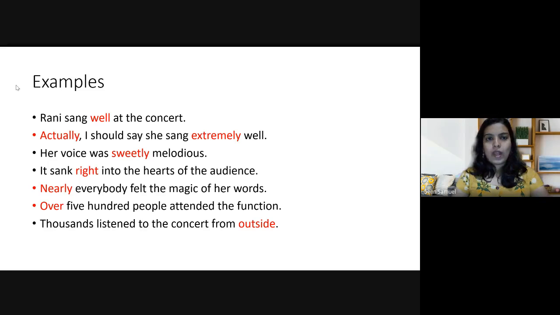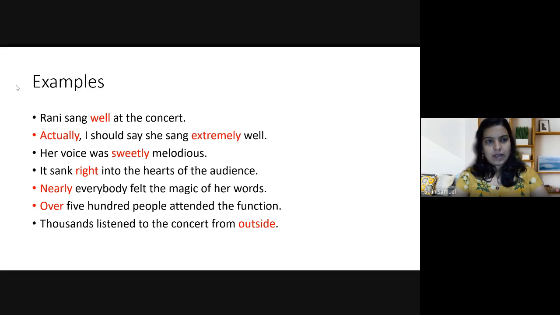Rani sang well at the concert. Actually, I should say she sang extremely well. Her voice was sweetly melodious. It sank right into the hearts of the audience. Nearly everybody felt the magic of her words. Over 500 people attended the function. Thousands listened to the concert from outside. So these are a group of sentences.